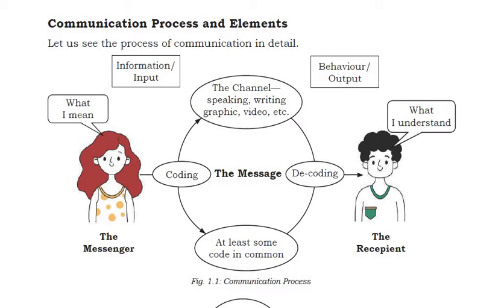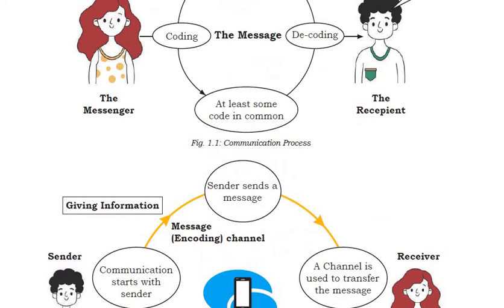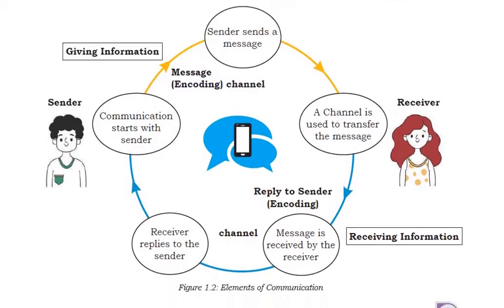The messenger can message through anything. The channel can be speaking, writing, graphic, video, etc. So the recipient will receive and understand the message. You can see this from the figure also. Communication starts with the sender. Obviously, the sender will give a message, whatever he wants to express. Then it is encoded. The sender sends a message through some channel by encoding it, and the receiver will decode it, meaning understand it. A channel is used to transfer the message. Then he will reply, thus giving feedback, and this way the communication cycle continues.